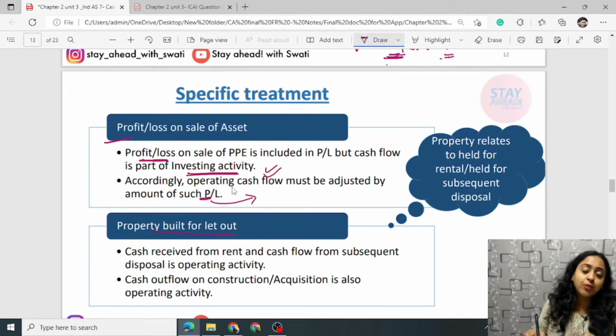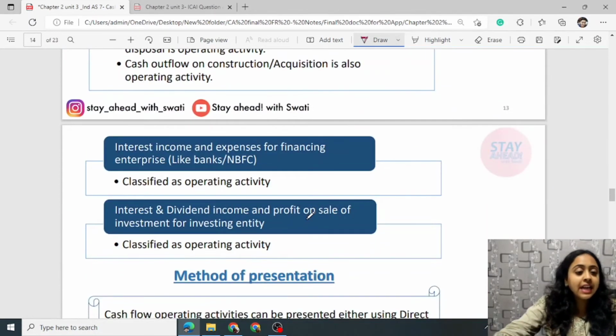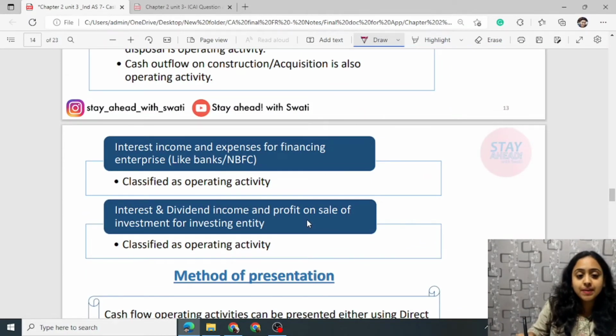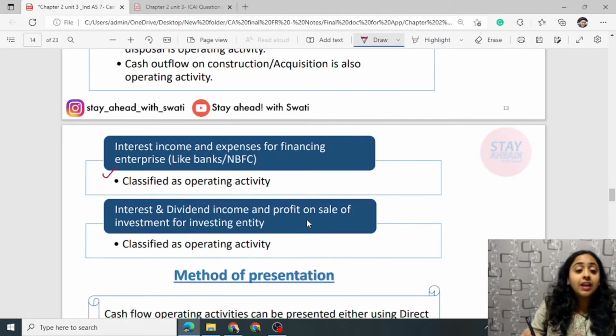Property built for let out is generally always an investing activity. You have invested in some building and you are receiving some rent. This is investing activity. But if this is your business, if construction of buildings is your business, then this will be operating activity.